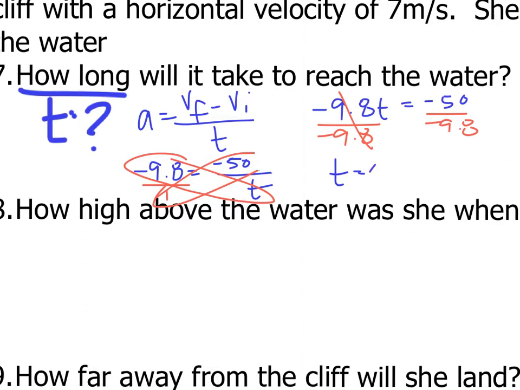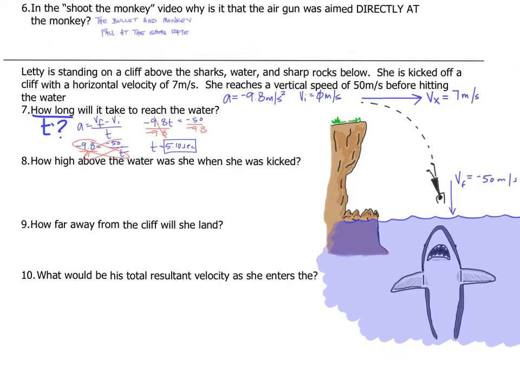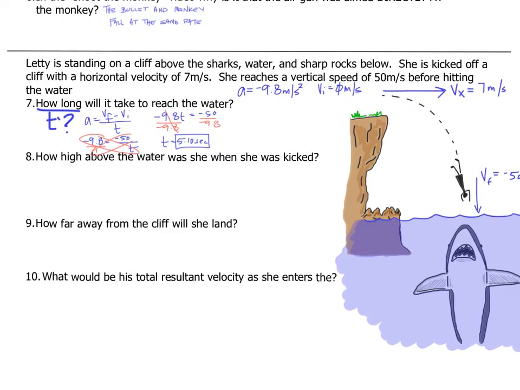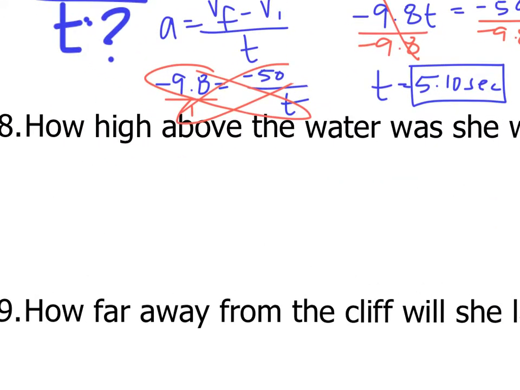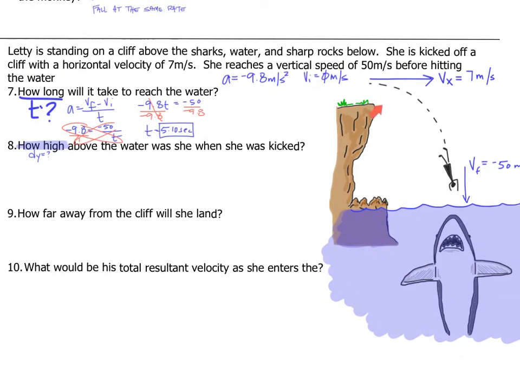That gives me 5.10 seconds. Okay, so the time it took was 5.10 seconds. How high above the water was she when she was kicked? So how high is referring to vertical distance. Okay, so this is dy. I want to look at how far vertically up and down she falls.